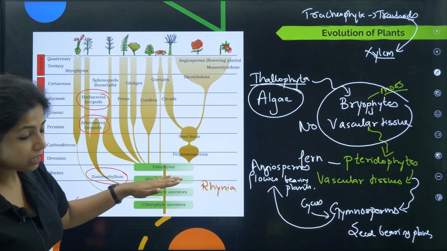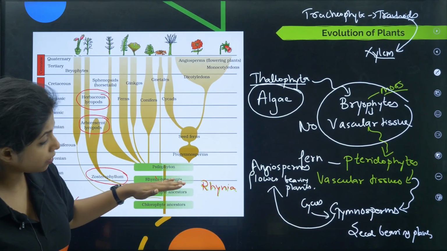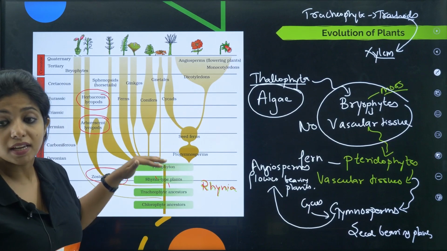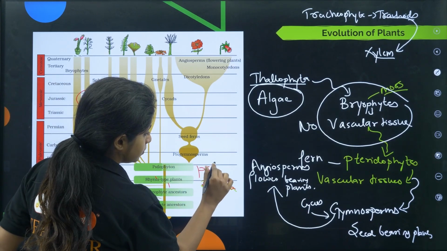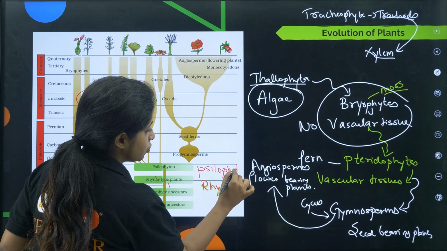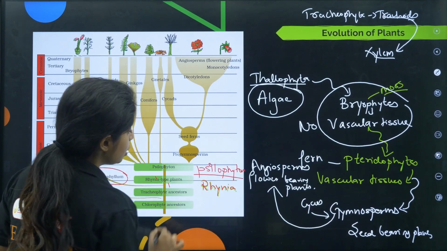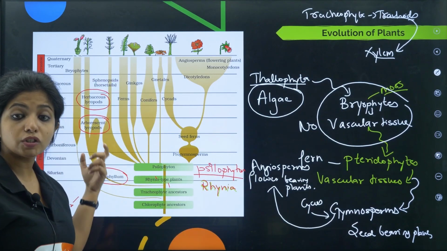Now Rhynia type plants have come. The pteridophyte has come. From here came the next thing, known as Xylophyton. What is it, children? Xylophyton. And Xylophyton is a game changer. Why do I say it's a game changer? Because from Xylophyton came lots and lots of things.